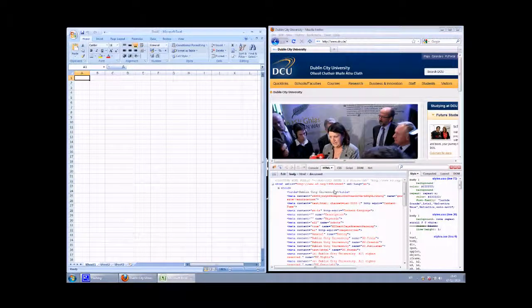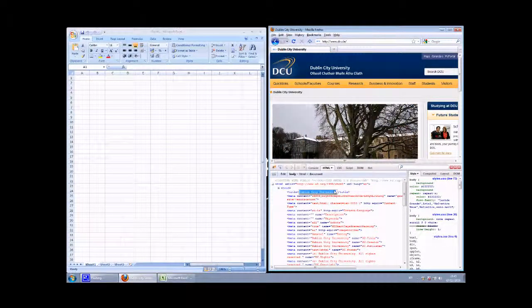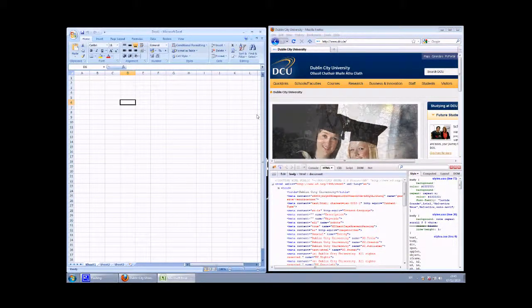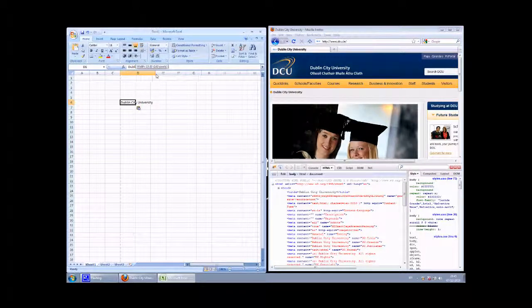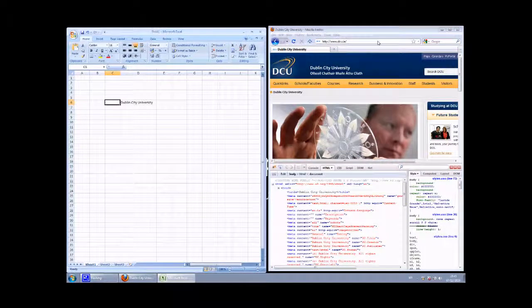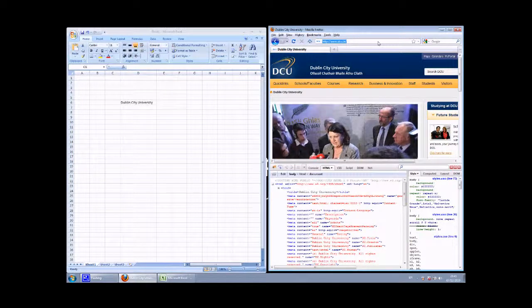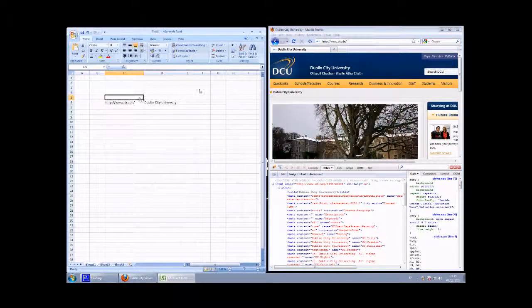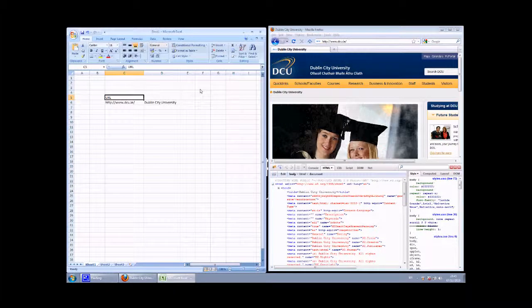To select that title, left click on it once, Control C to copy, and then pick a cell somewhere in your spreadsheet and Control V to paste. Perfect. For each of these titles, we also want to keep a track of which URL, which page we're at. So again, left click here, Control C to copy, bring it back over, and Control V to paste. Good. Okay, let's put in some headings because these are going to become columns. Just call this URL, and we call this title.